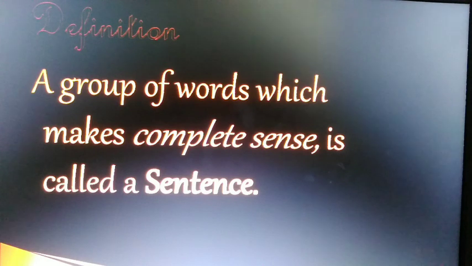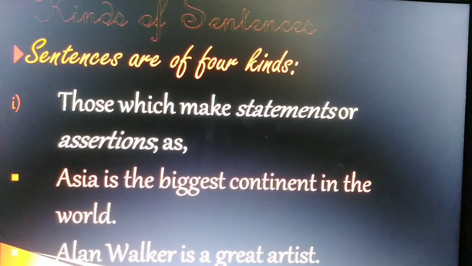Before I proceed, I would like to advise you to make at least 5 sentences, minimum 10 sentences you can make, or more than that, your own sentences, anything you can write. Now, kinds of sentences. We are going to study 4 kinds of sentences here.